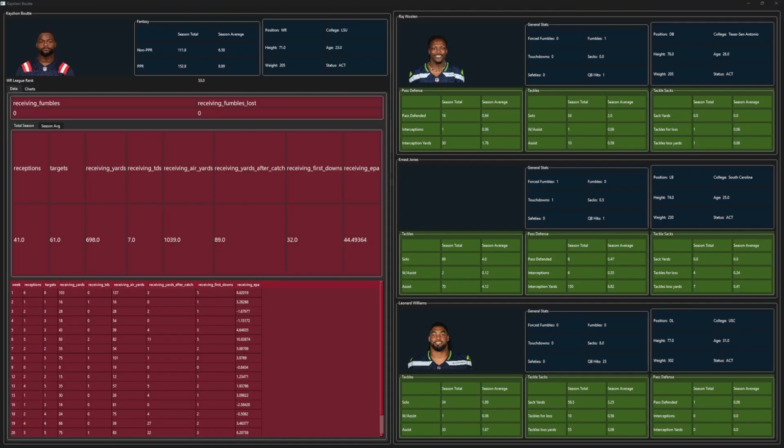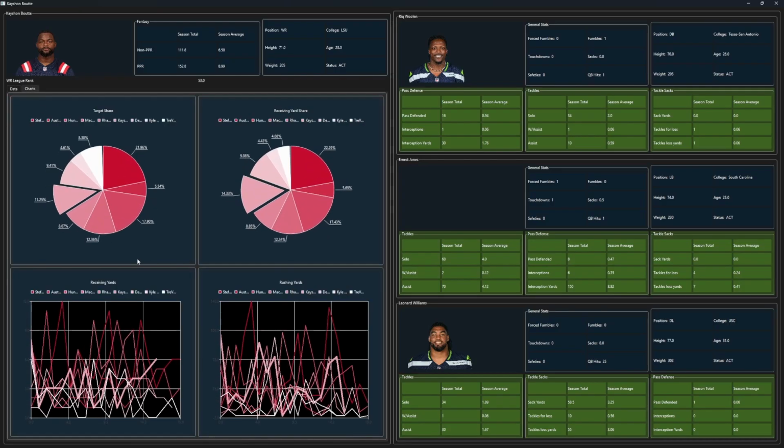Your number 2 receiver in New England is Kayshon Boutte. Here are his seasonal averages and his week-by-week numbers. And with no turnovers, we'll go right to his charts, where he gets about 11.2% of the target share and about 14.3% of the receiving yard share. And that makes him the receiver with the third most receiving yards and the fourth most targets on New England.